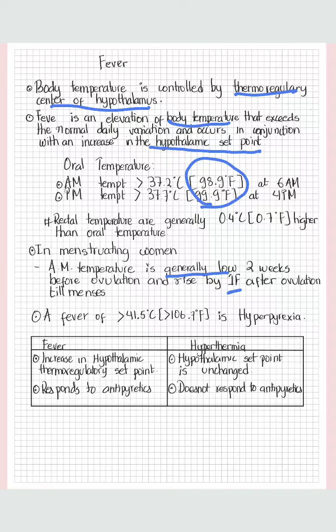Hyperpyrexia is a fever that is beyond 41.5 degrees Celsius or 106.7 degrees Fahrenheit. Fever versus hyperthermia. In fever, as I already said, there is an increase in the hypothalamic set point, but in hyperthermia there is no increase in hypothalamic set point, i.e. the hypothalamic set point is unchanged. Fever responds to antipyretics. Why? Because it depends on pyrogens, but hyperthermia does not respond to antipyretics.